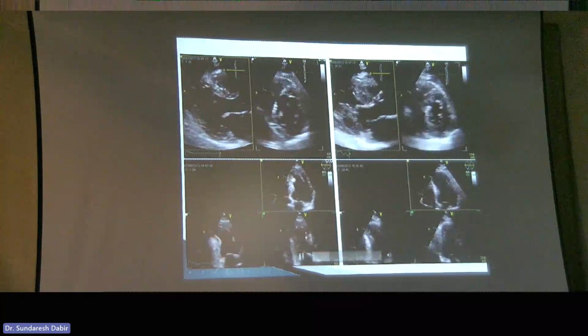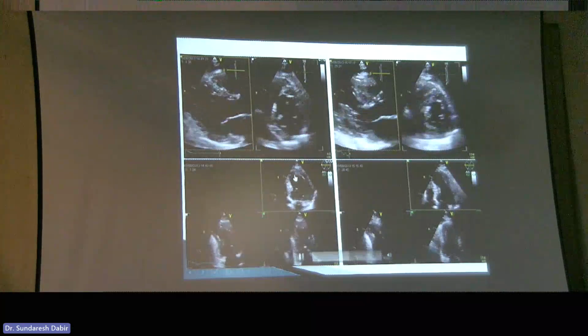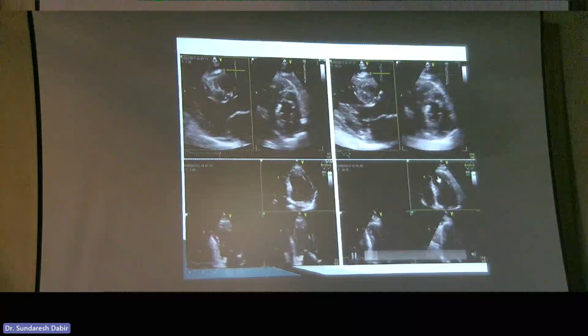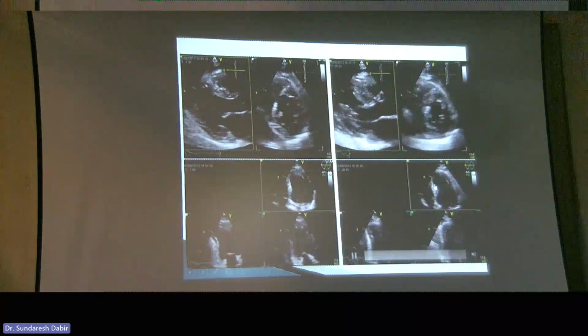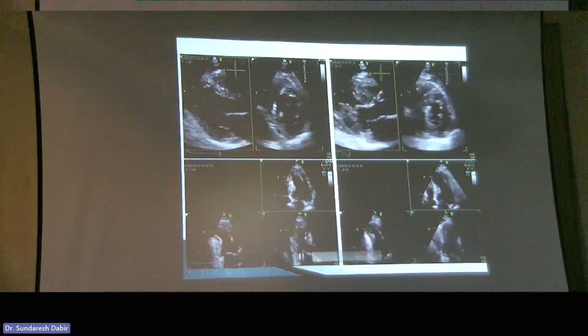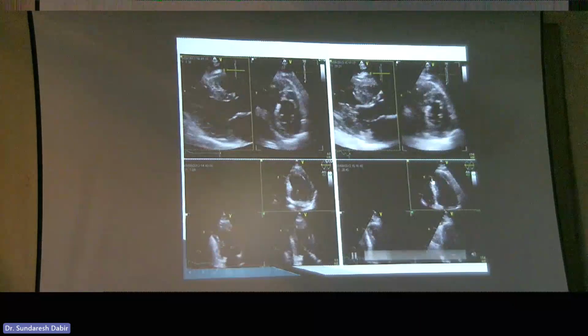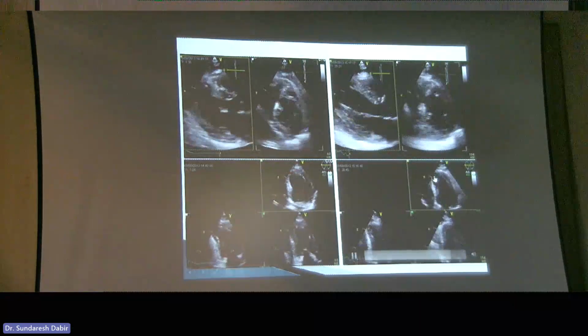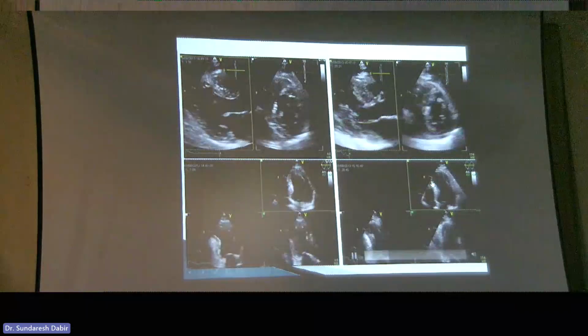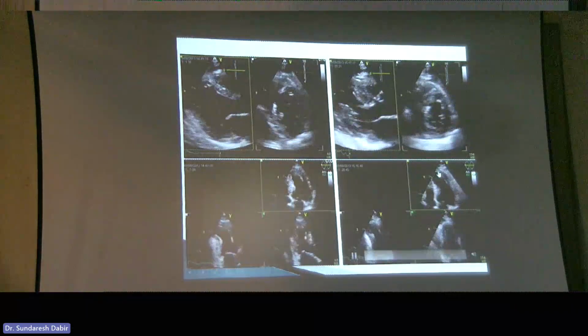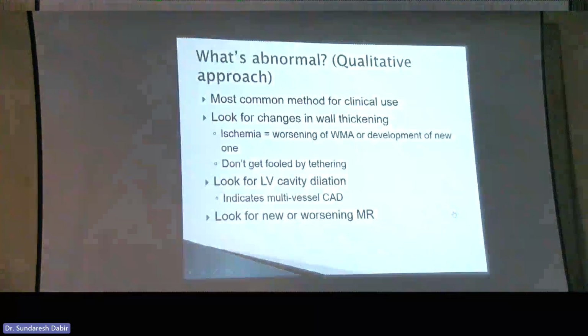But you can see here, look at what's happening to this apex here versus here. Can you appreciate that? Yeah, you've got decreased contractility. It's normal here, and it's become hypo or maybe akinetic, even dyskinetic, in this distal inferior septal and apical segment. And the same thing is true. This looks like an LAD lesion.